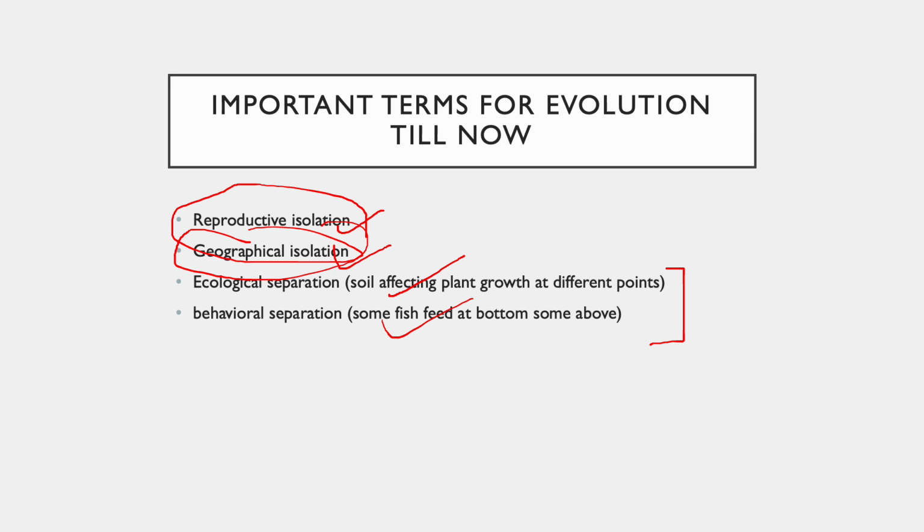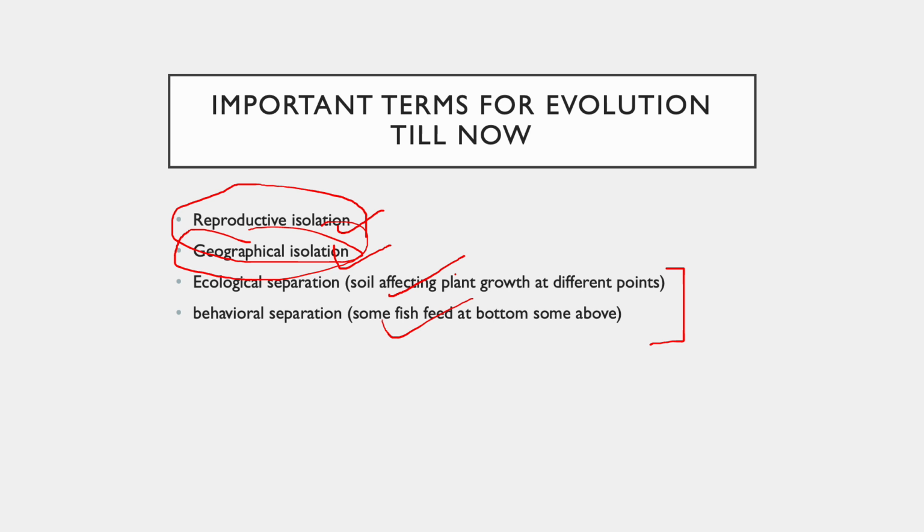Coming to the next one, which is behavioral separation, they might be belonging to the same species, and the best example is that of fishes. Of the same set of fishes, some of them go much further below while they are swimming, while some of them remain on the surface, even though they belong to the same set, because they have been separated due to their behavior of living in a certain area. This is where behavioral separation comes in.